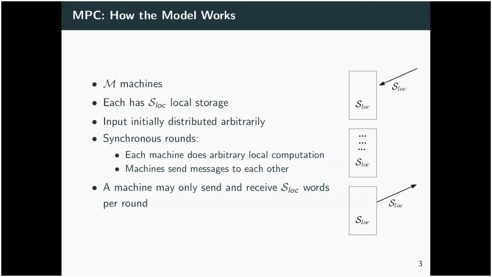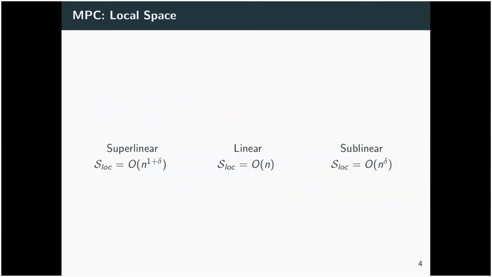How does it work? Well, we have M machines. Each machine has S local storage. S is not enough space to store the input. Our input is initially distributed arbitrarily among these machines. Computation, as in many distributed and parallel models, takes place in synchronous rounds. Each round, machines receive the messages they were sent in the previous round. They do some local computation on their local data, and then they send some messages to other machines. A machine may only send and receive S words per round, where S is its local space. And of course, it also may only store S words as well.